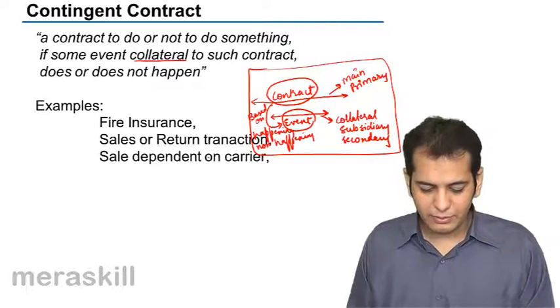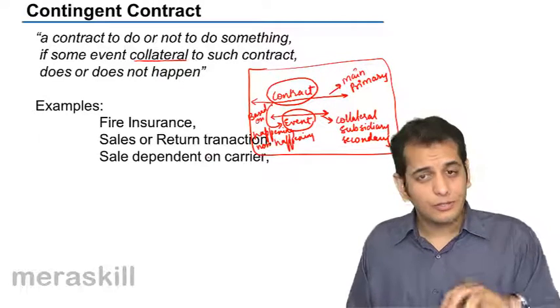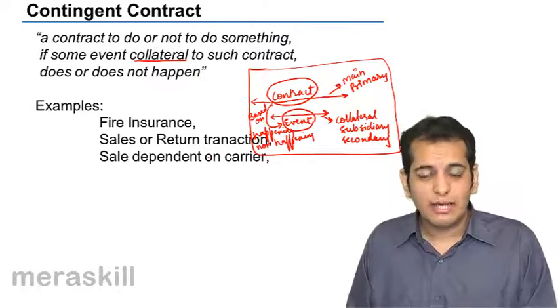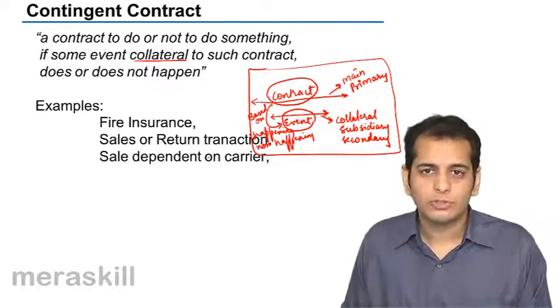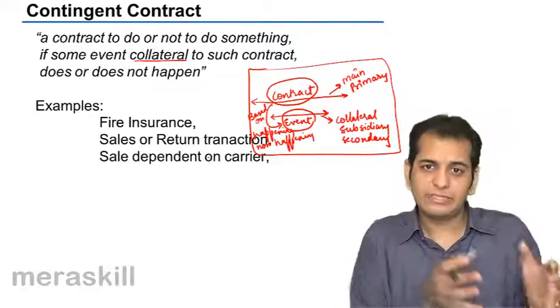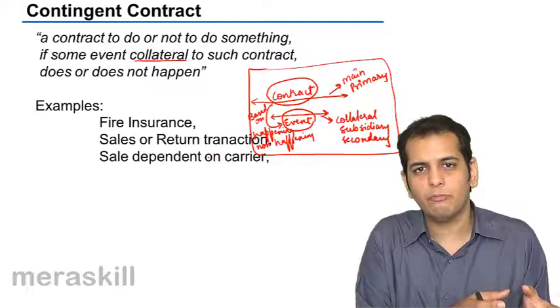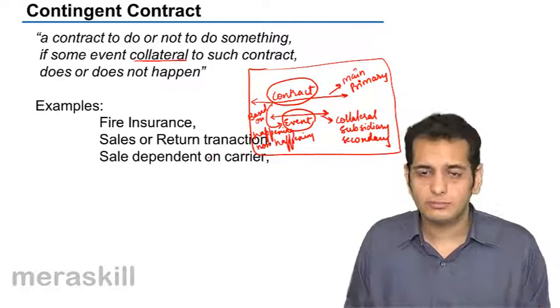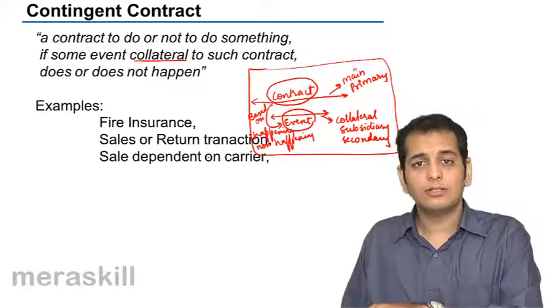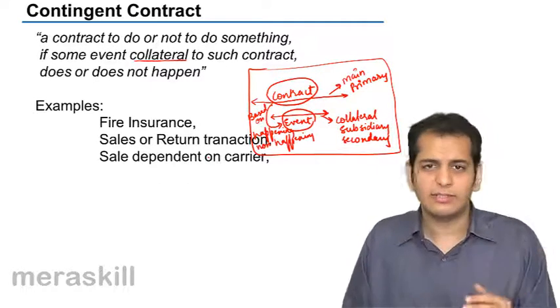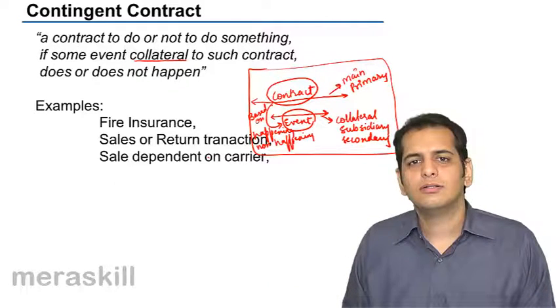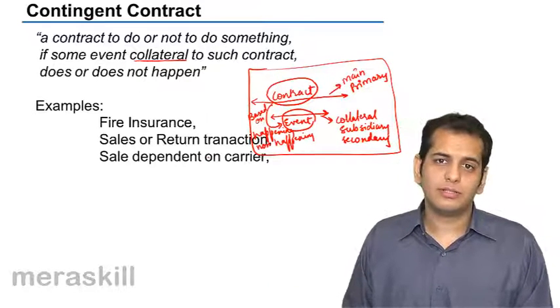The next example is sale dependent on the carrier. This example also we've discussed. I said goods are to come by a carrier, that is by a ship. So if the goods reach safely the port of Bombay, the contract is on. If the goods do not reach the port of Bombay, there's no way that I can sell them. So the contract is not enforceable, it becomes void.